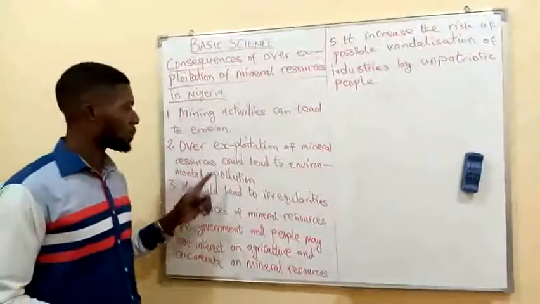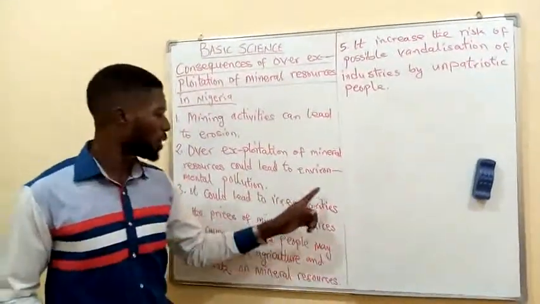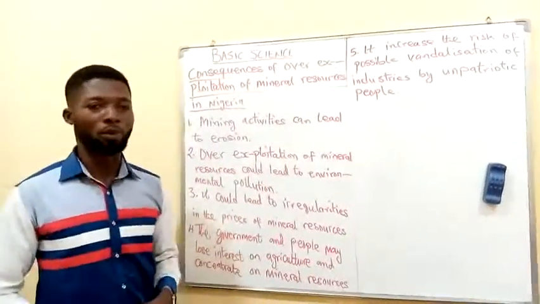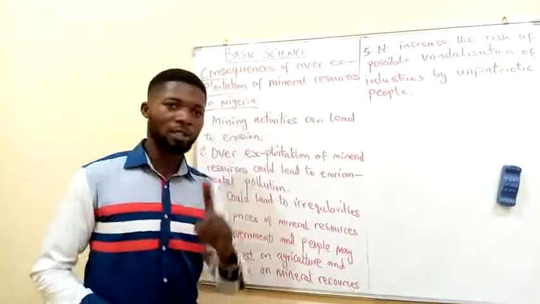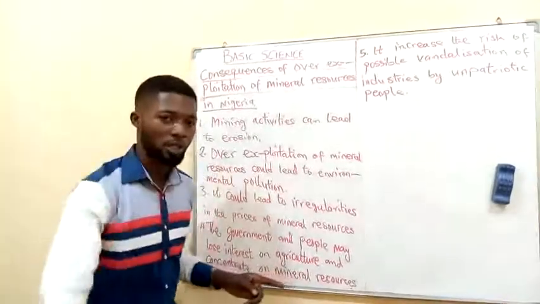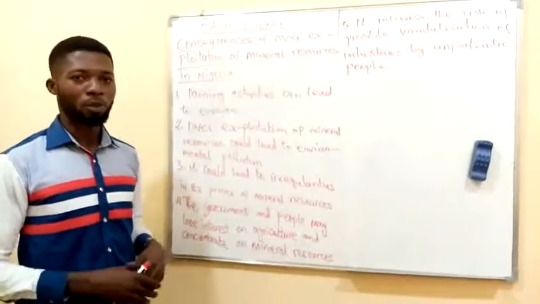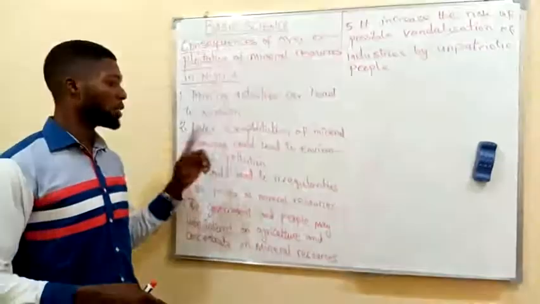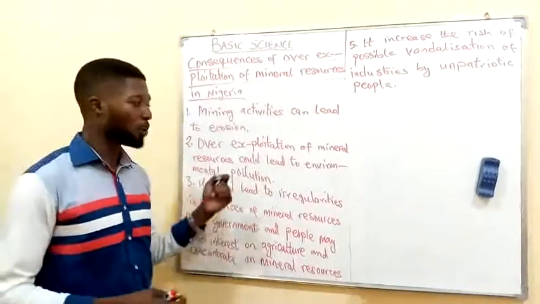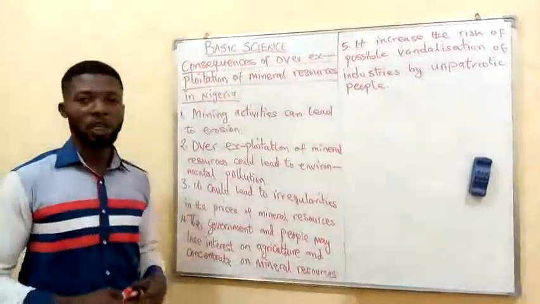Then number 2, I talked about the overexploitation of mineral resources could lead to environmental pollution, which I made mention of some other examples, and also mentioned industries as examples that are involved in the extraction or exploitation of mineral resources from below the earth's surface. Now, these industries have heavy-duty equipment, and I said that the carbon monoxide from this heavy-duty equipment can also lead to environmental pollution.